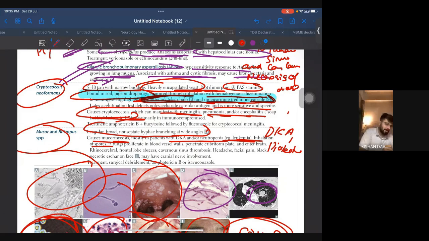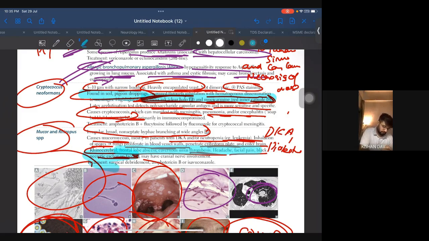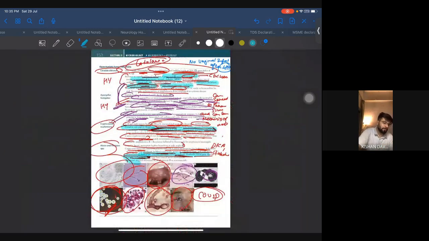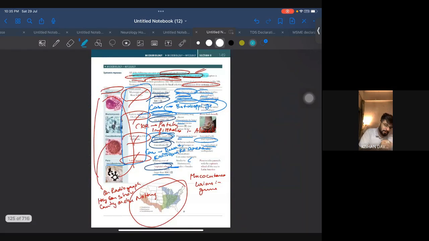Inhalation of spores, fungi proliferate in blood vessel walls, penetrate the cribriform plate, and enter the brain. Rhinocerebral, frontal lobe abscess, headache, facial pain, black necrotic eschar on face. So this is what they will give you. So based on that, we have finished our opportunistic fungal infections. Each and everything is very important here. You can't afford to leave anything, you can't take a risk. Even in systemic mycology, each and everything is very important. And believe me, fungi are easier than bacteria. One line you have to pick out, and directly the answer will be solved.